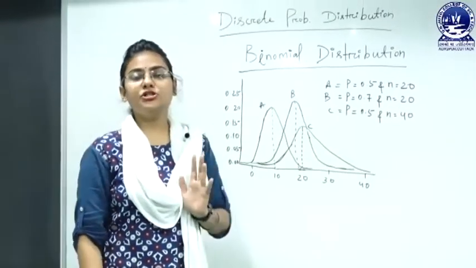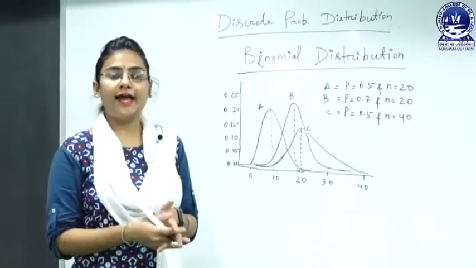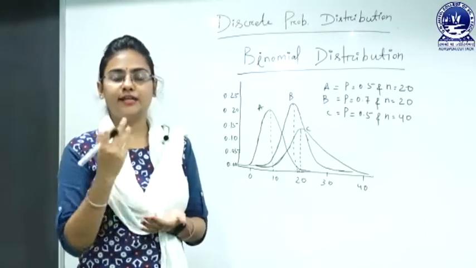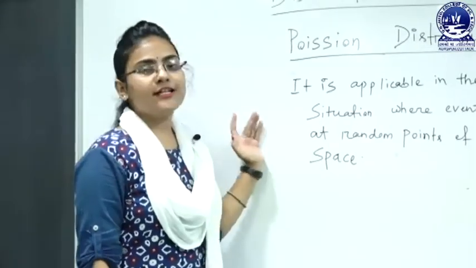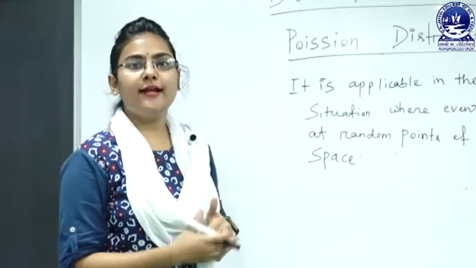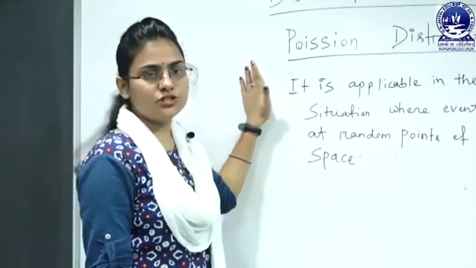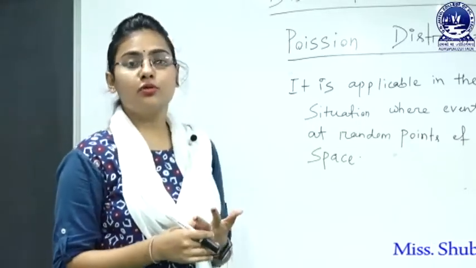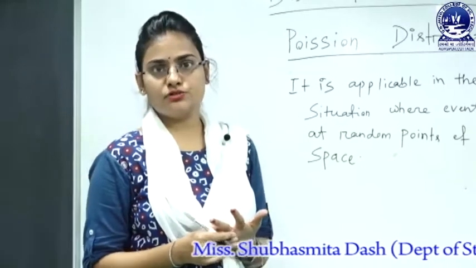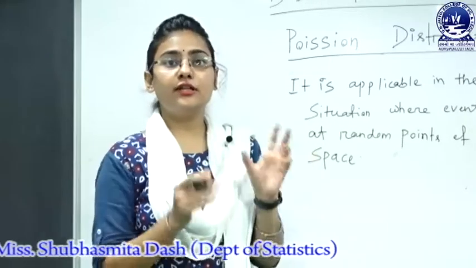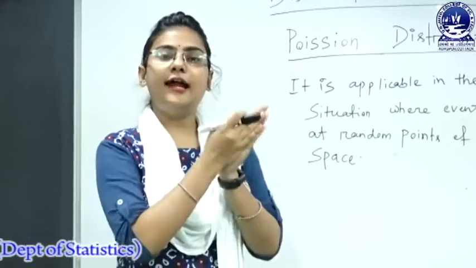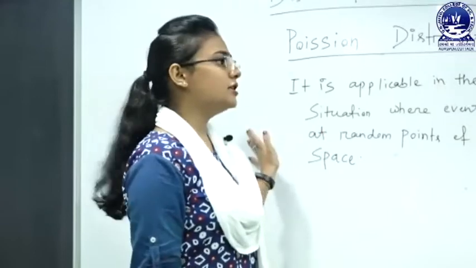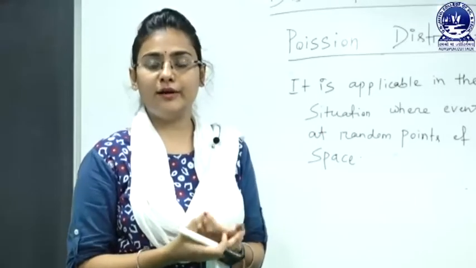There are many applications of binomial distribution in statistics, as it gives rise to many distributions, and many applications of binomial distributions in real life also. So in the case of discrete probability distributions, after the Bernoulli and binomial distributions, there comes the Poisson distribution, which was invented by the mathematician Poisson, and the Poisson distribution is also known as the limiting case of the binomial distribution. As we know, for the binomial distribution, x is the random variable following a binomial distribution, and the range is 0 to n. But in the case of the Poisson distribution, there can be a large number of independent trials.